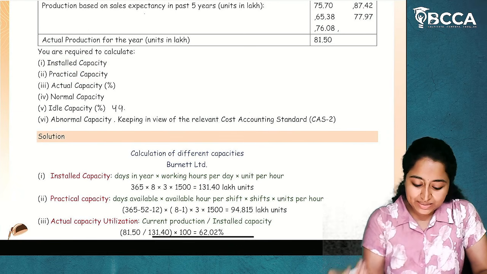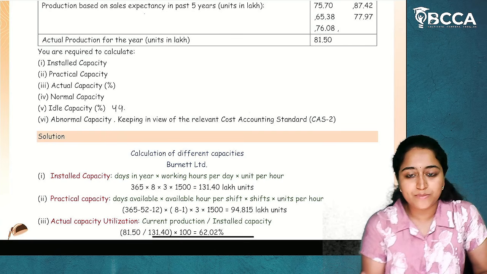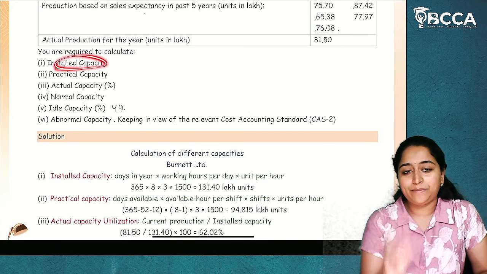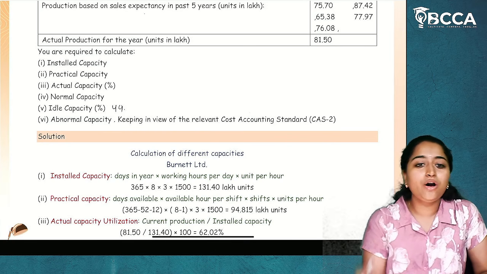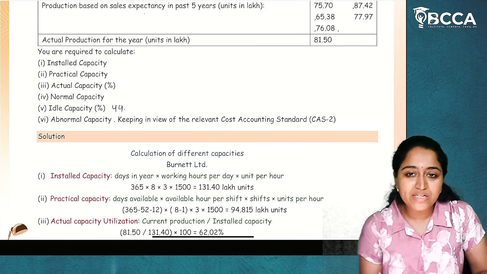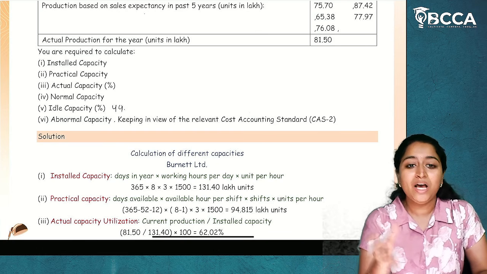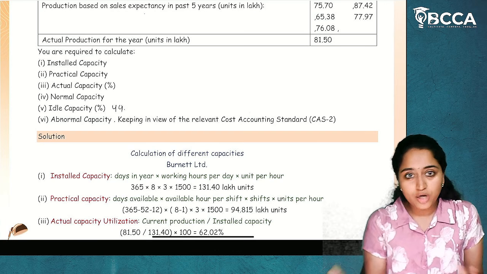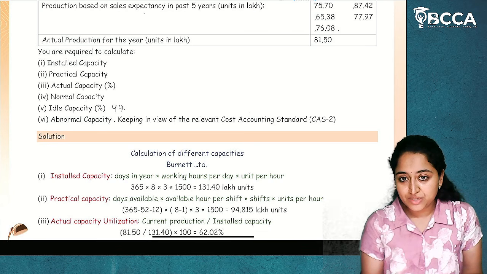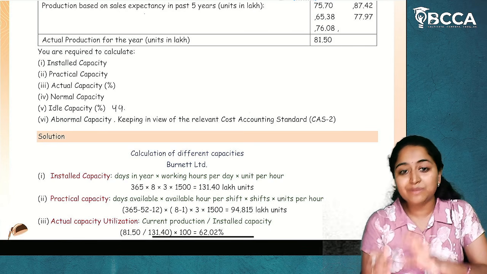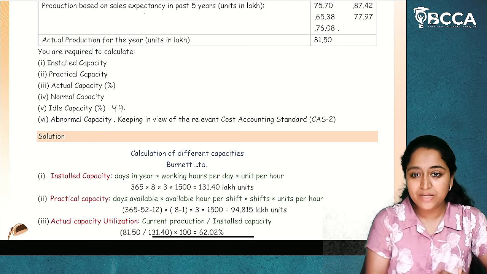So now we are going to calculate the installed capacity, and then they have asked us about the practical capacity. Now what is called as practical capacity? This can also be called as achievable capacity. In installed capacity, we are not trying to consider any of the interruptions, but will any organization practically run without any interruptions? No, there will obviously be some breakdowns, lunch breaks, or any abnormal interruptions also can arise. So after considering those interruptions, if we are trying to calculate the maximum possible output, then that is called as practical capacity or achievable capacity.